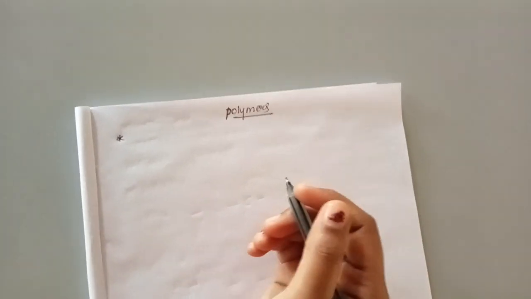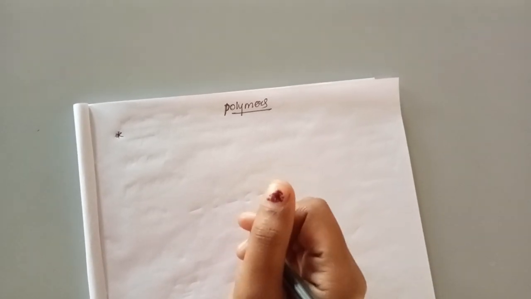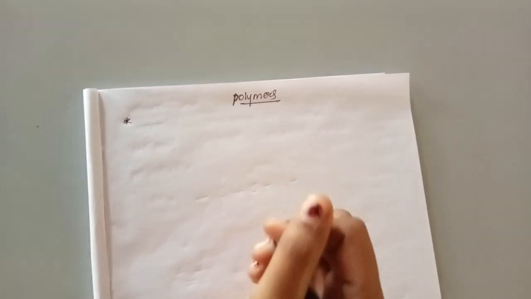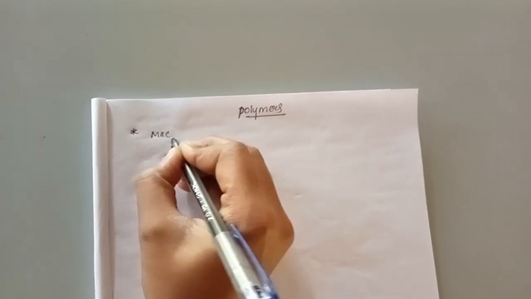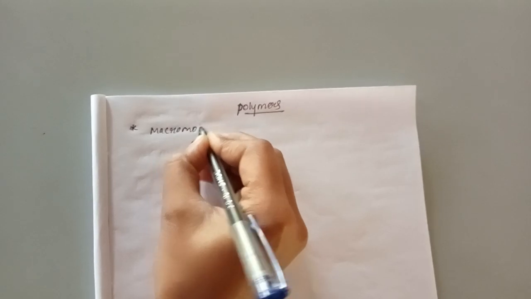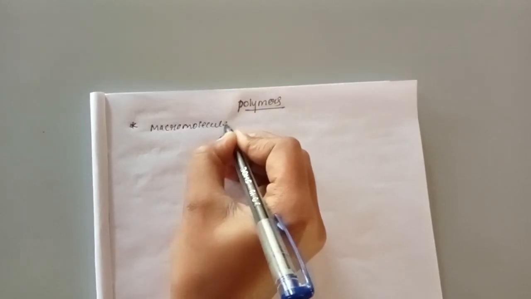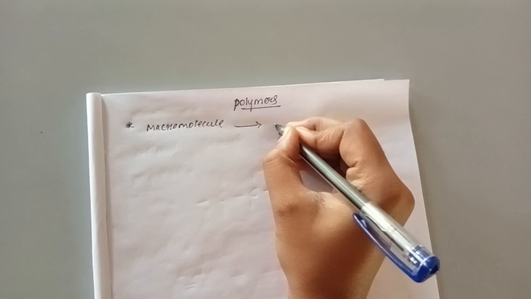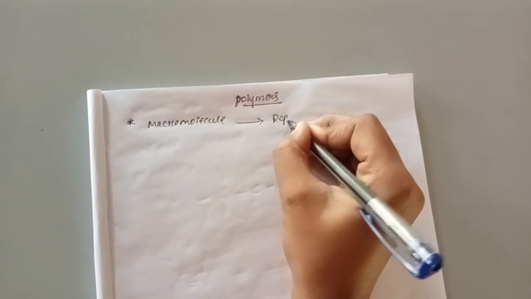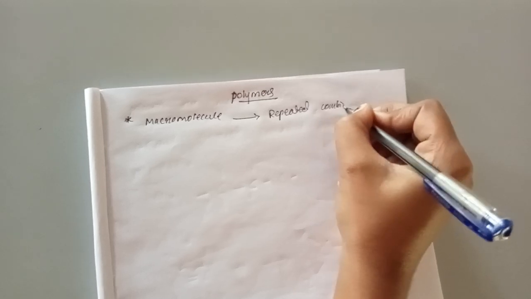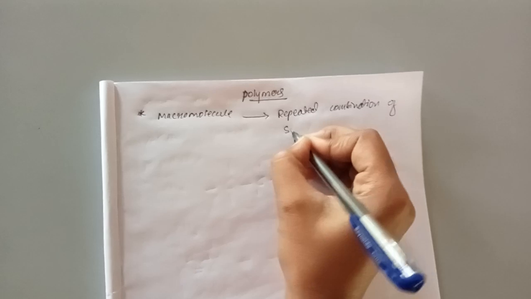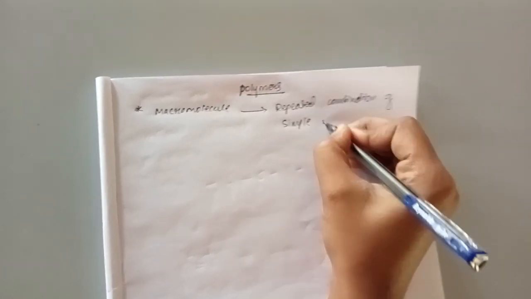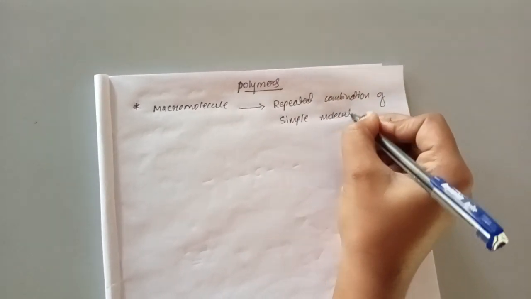Today let us discuss polymers. What are polymers? Let us write the definition for polymers and let me explain. Polymers are macromolecules, and these macromolecules can be formed by the repeated combination of simple molecules.